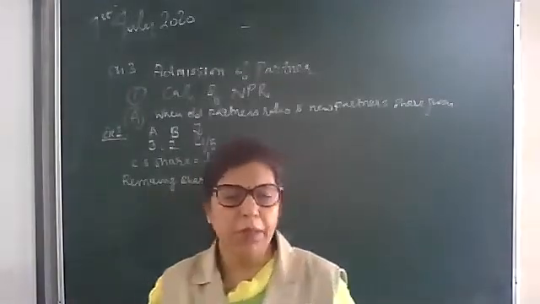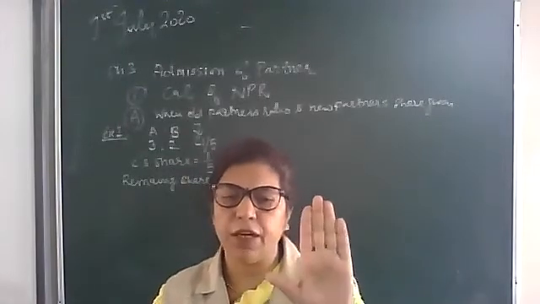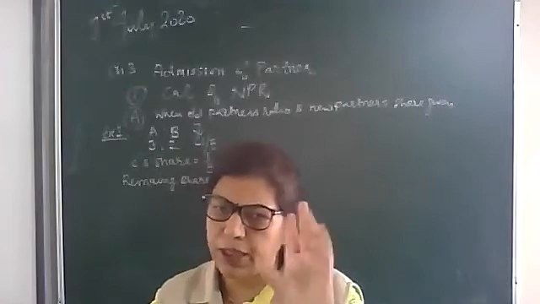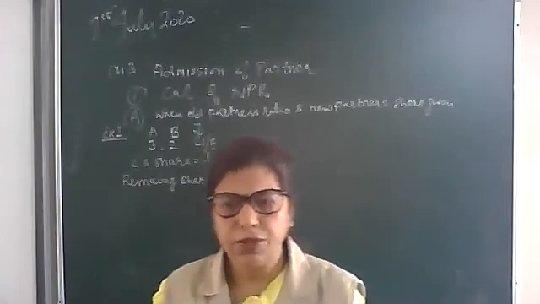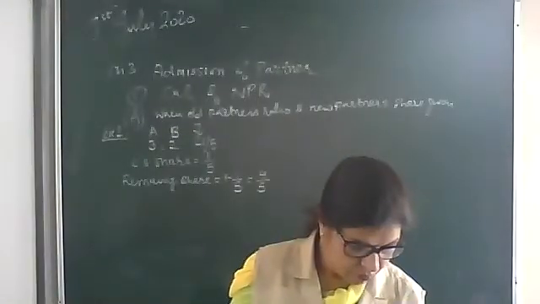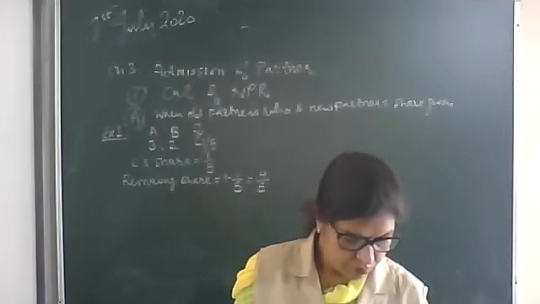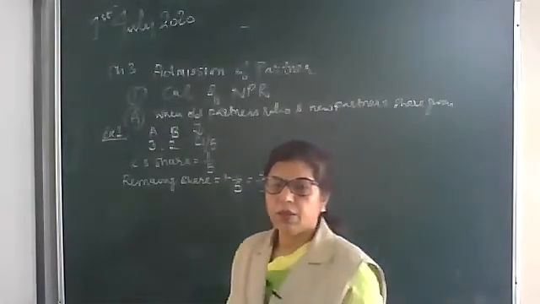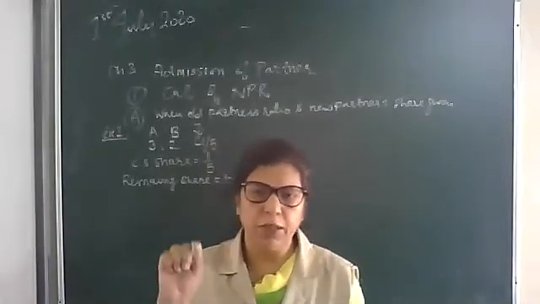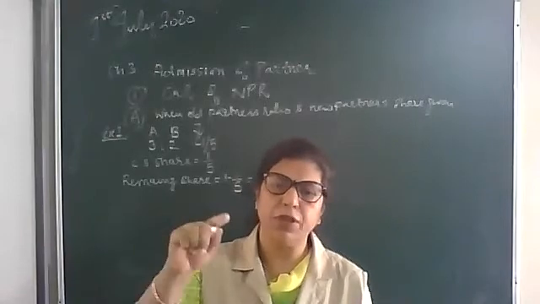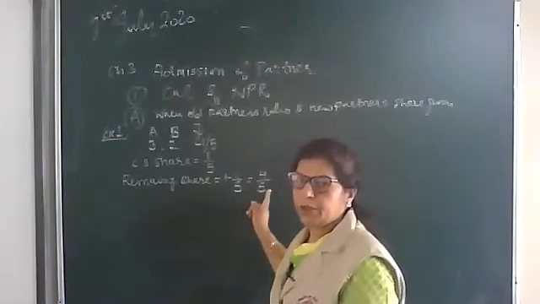If the firm is earning 5 rupees, they give 1 rupee to C, so they will have 4 rupees to distribute among themselves. After giving C's part, the remaining profit will be distributed by A and B, so A and B will distribute 4/5.